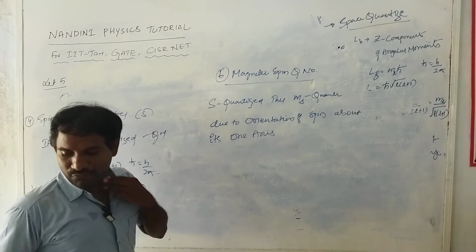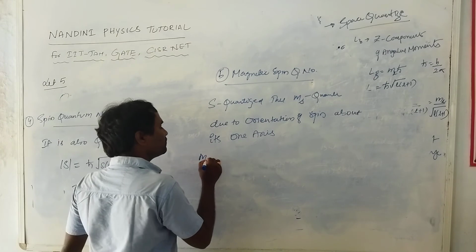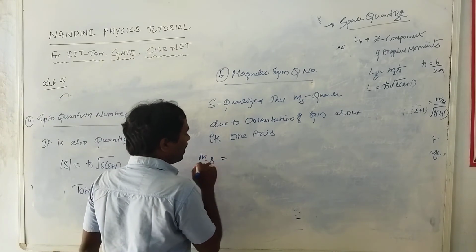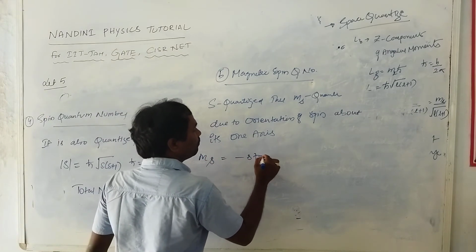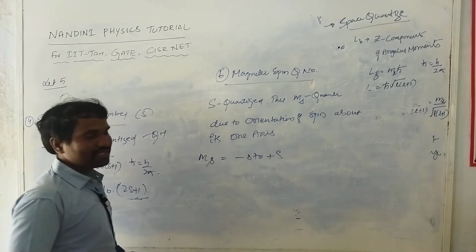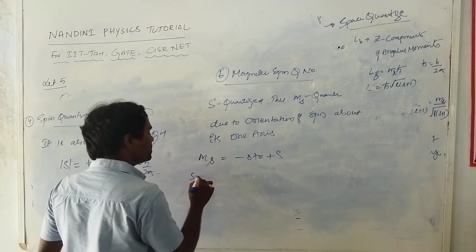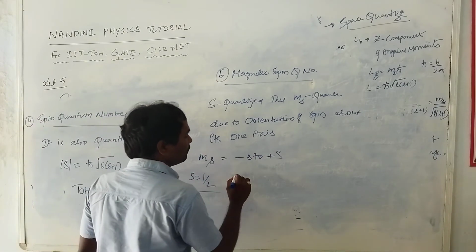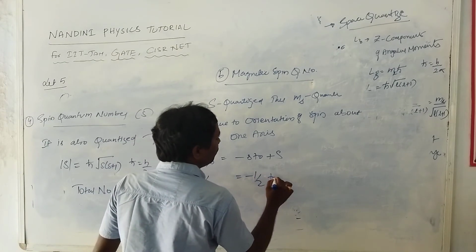So what is the Ms value? Ms takes values from minus S to plus S. What is the S value? S is equal to half, so this represents minus half to plus half.